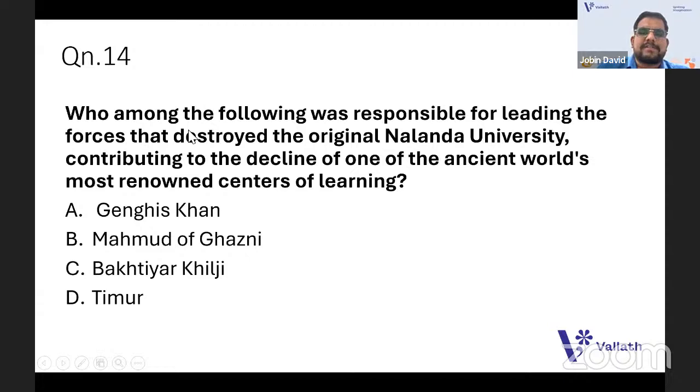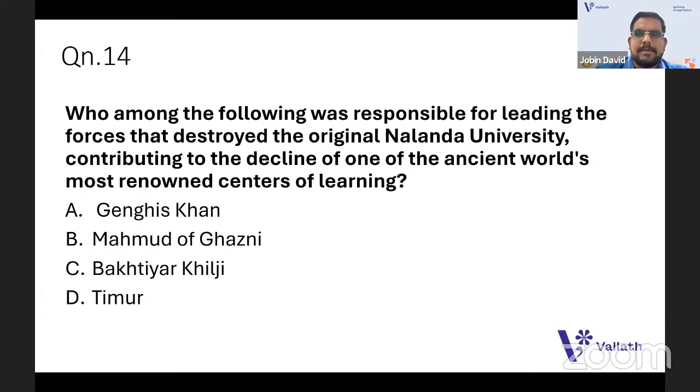Who among the following was responsible for leading the forces that destroyed the original Nalanda University, contributing to the decline of one of the ancient world's most renowned centers of learning? The options are Genghis Khan, Mahmud of Ghazni, Bakhtiyar Khilji, and Timur. Which ruler is responsible for the destruction of the original Nalanda University, which existed very long back?